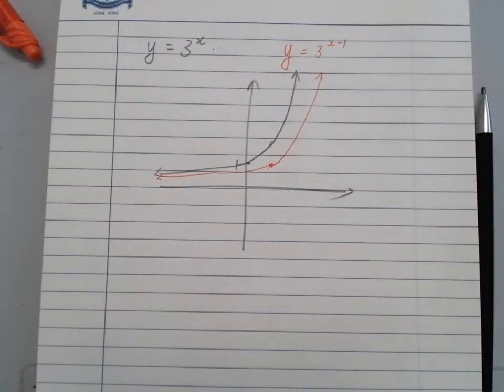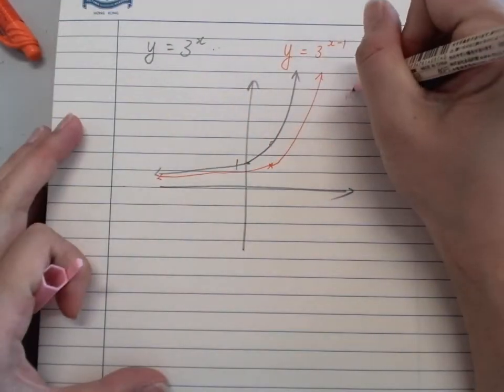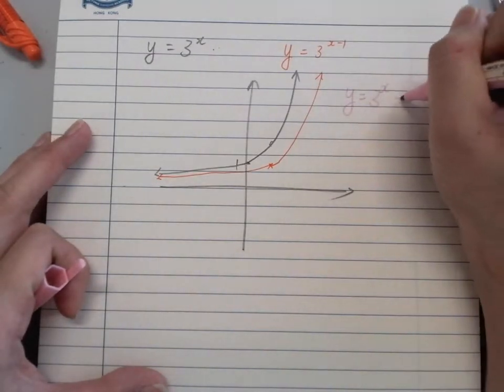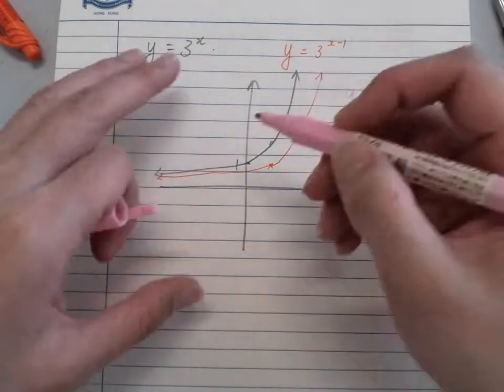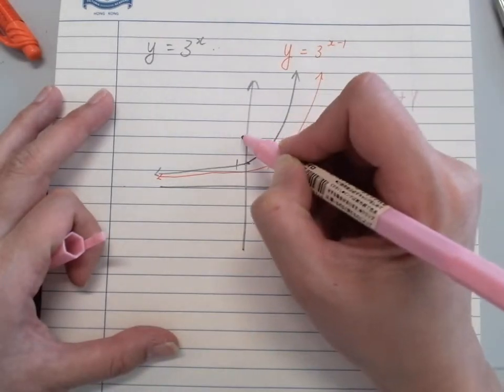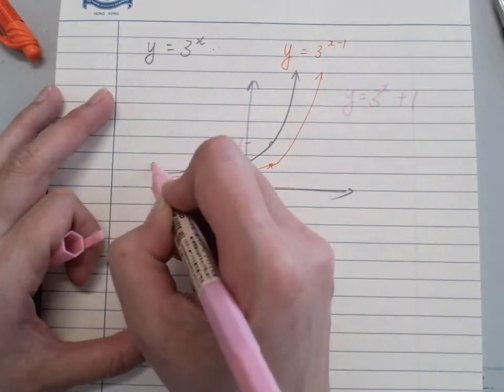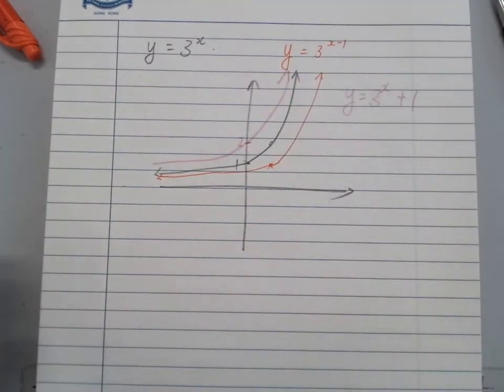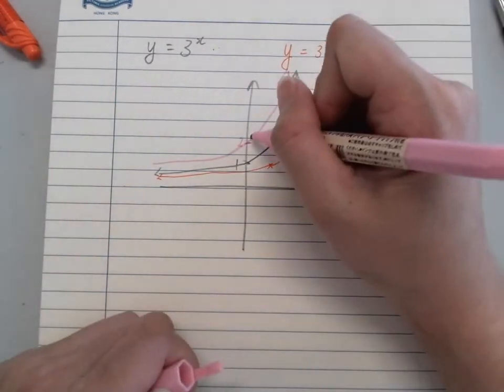And if I'm being even more picky, I've got the third one. y equals 3 to the power x, plus 1. So the whole thing moves up one, so it's 2. And the asymptote becomes 1 now, so it goes like this. The shape doesn't change.